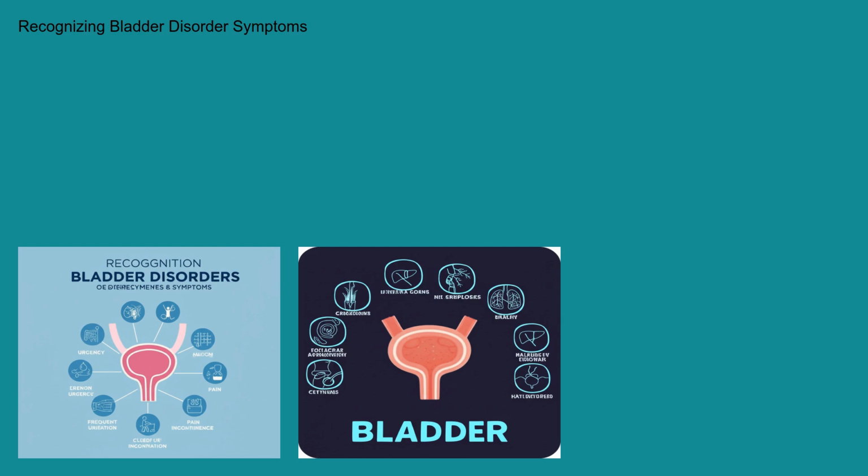Common symptoms include frequent urination, often more than 8 times a day, and urgency, the sudden and compelling need to urinate. Other symptoms may include nocturia, or nighttime urination, painful urination, also known as dysuria, incontinence, or the involuntary loss of urine, and difficulty starting or stopping urination. Keep in mind that symptoms can vary significantly depending on the specific bladder disorder and its severity.